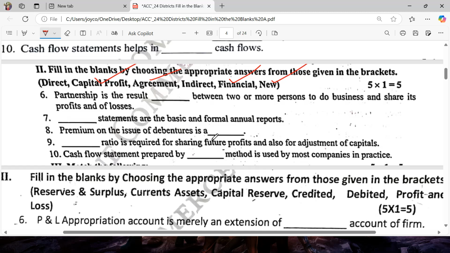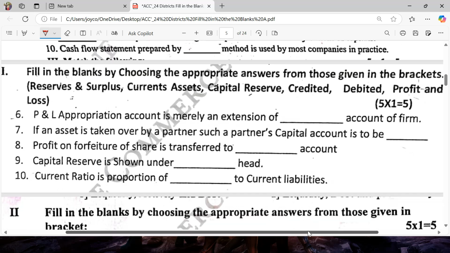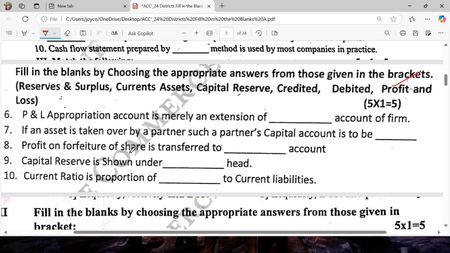Cash flow statement is prepared by the dash method. Answer: by most of the companies it is indirect method. Next one, profit and loss appropriation account is merely an extension of profit and loss account of the firm. If an asset is taken over by a partner, such a partner's capital account is to be dash.